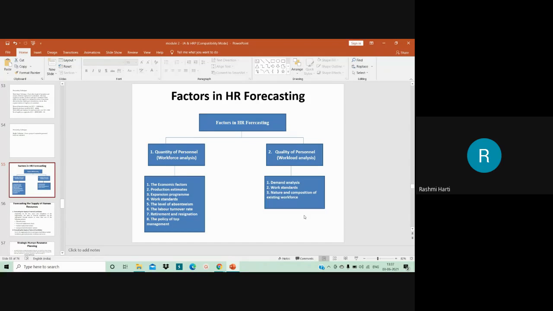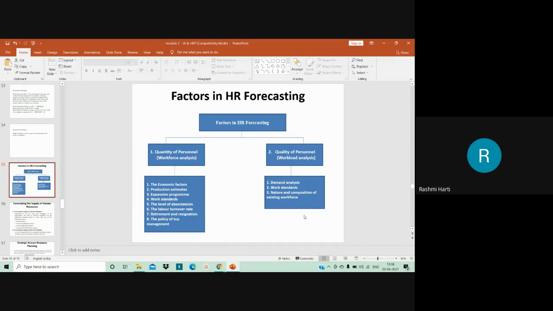Apart from that, when we speak about work standards, when you increase the work standards, it is one of the factors which affects human resource forecasting. If there is a lot of increase in the work standards or benchmark, it again affects HR forecasting, the need for human resource in the organization.